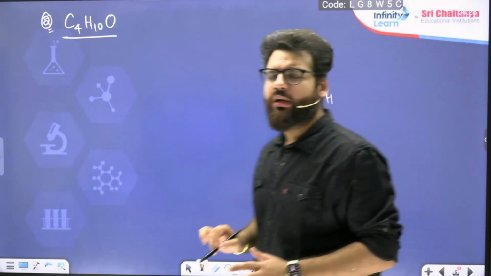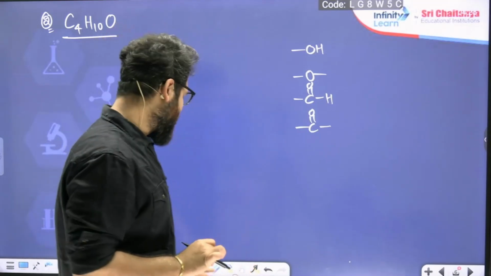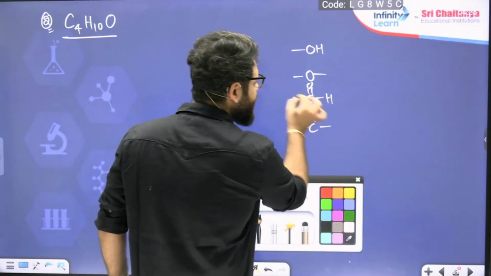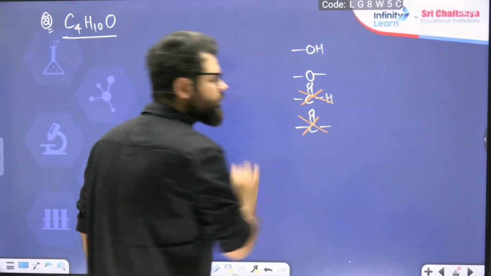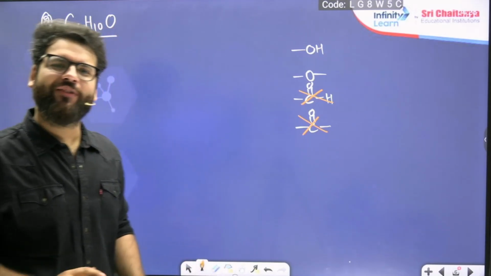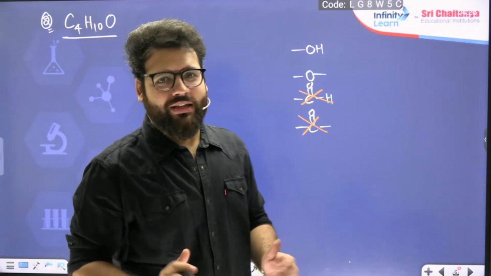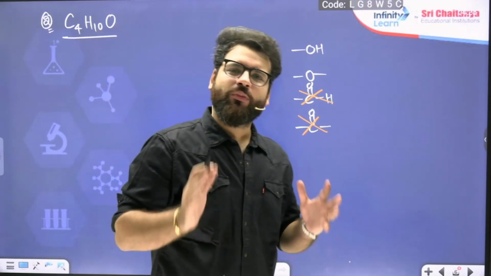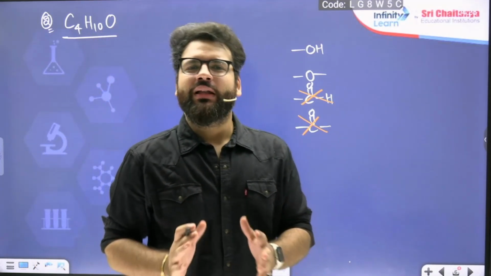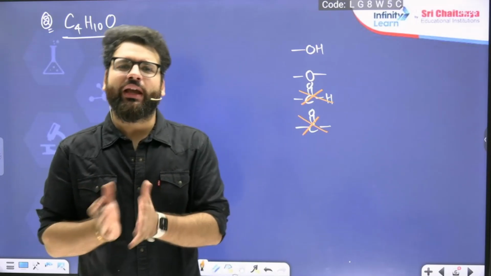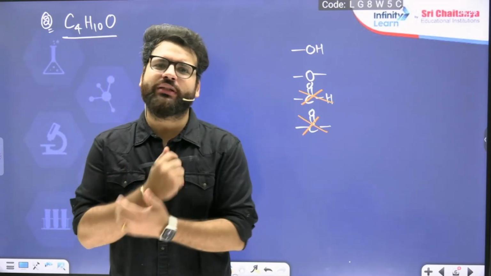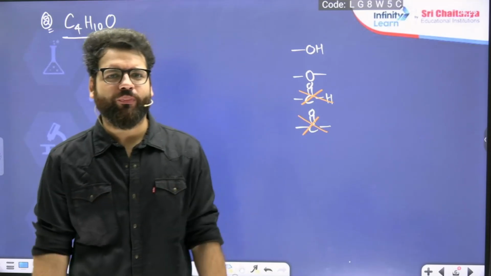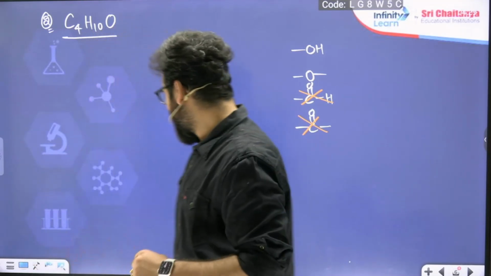You will say, sir, what are you saying? Just now you said there is no pi bond. Why should I choose any aldehyde? Why should I choose any ketone? So I will draw only alcohols and ethers. That is very important. So as soon as a heteroatom comes, in your brain you can think of the functional group table. There are 10 to 12 functional groups only, and all of you should know how many oxygens and pi bonds are there in each functional group. Okay, let us start this question.